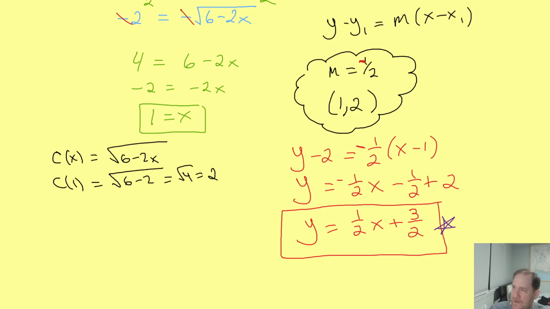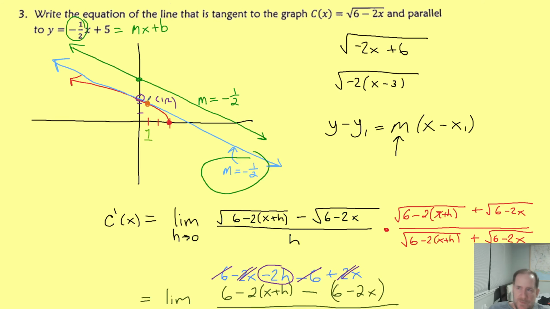This slope of course should have been negative 1/2, which means I distribute that in, getting negative 1/2 plus 1/2, and then 1/2 plus 2 would be 5/2 instead of 3/2. And that makes a lot more sense because 5/2 is like 2.5. And we can see in our drawing that our y-intercept should be just a bit higher than this point. So this point being at 2, this point being 2.5, our slope being slightly negative. All that stuff feels good. I love that the equation of this tangent line is y equals negative 1/2 x plus 5/2. That is the final answer to that question.